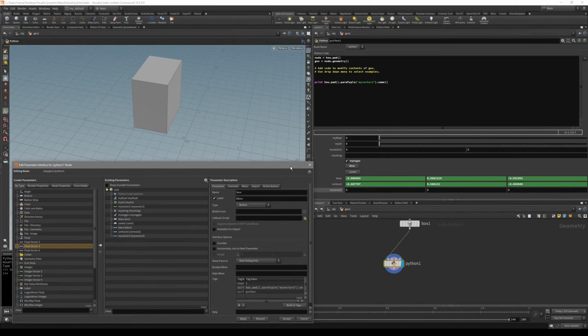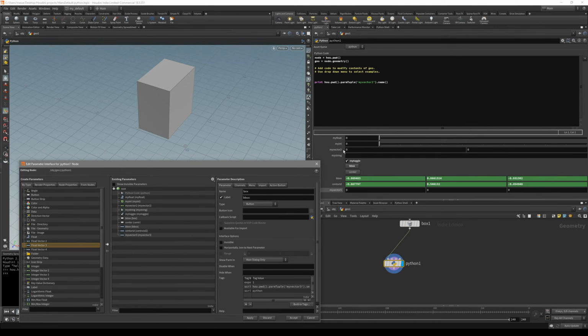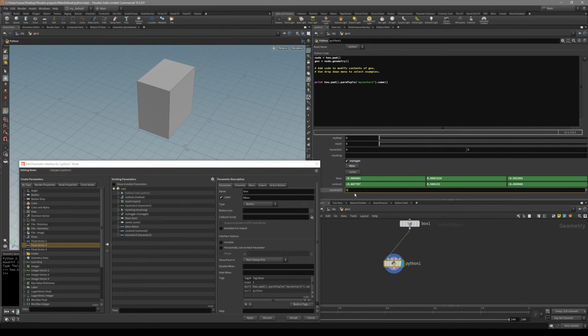For now, there's not going to be any pivot, but I think I'm going to make an intro video where I'm going to show it. So basically, for this vector tree with these buttons, we're going to reference either the centroid or the bounding box of any object that we want. So let's set it up.